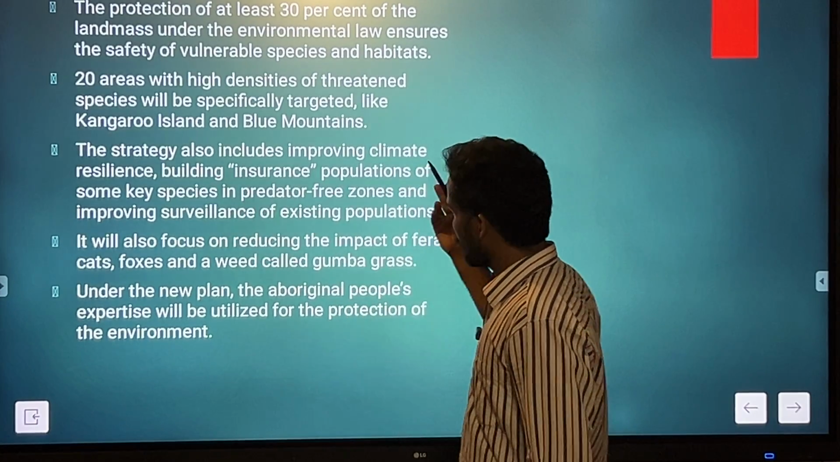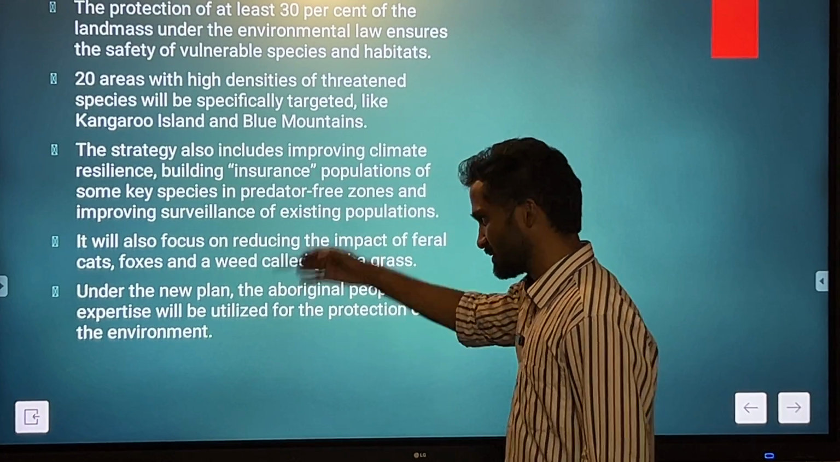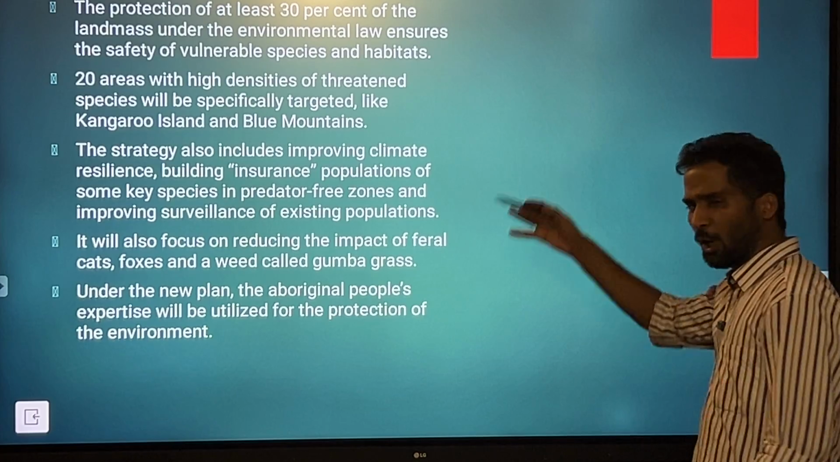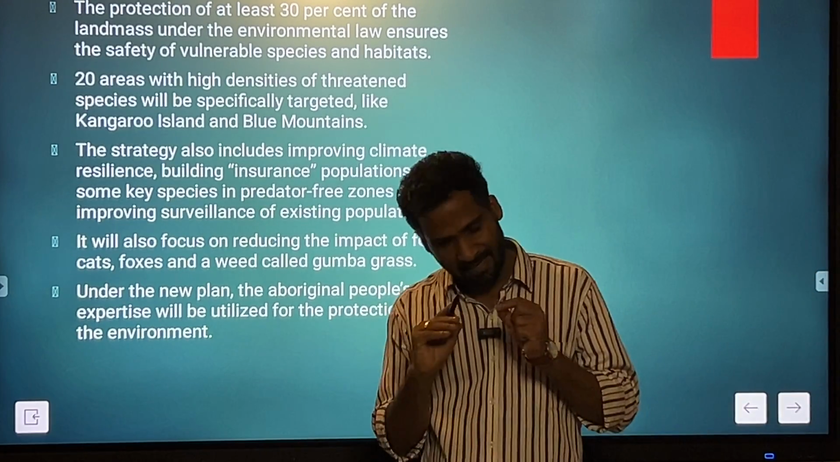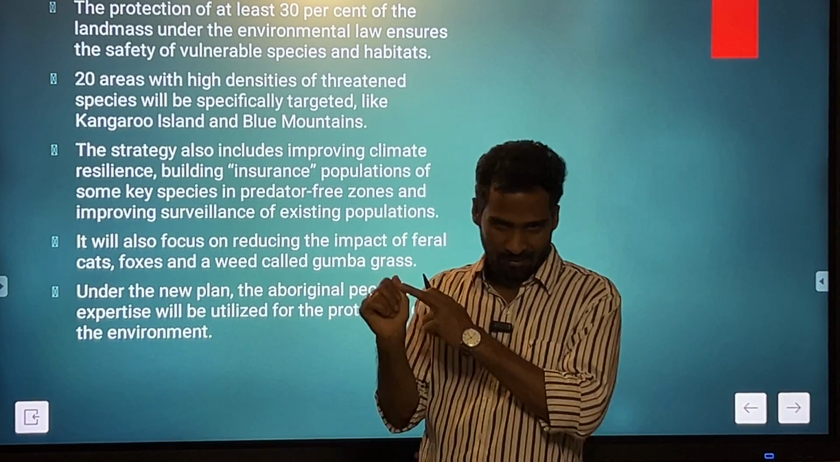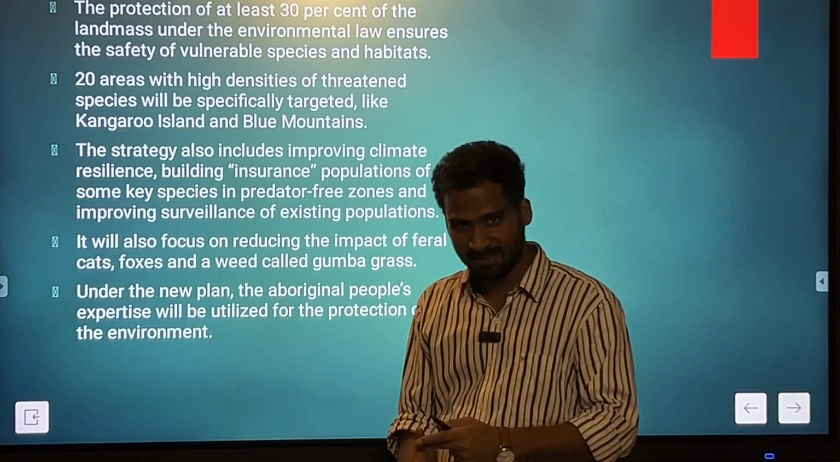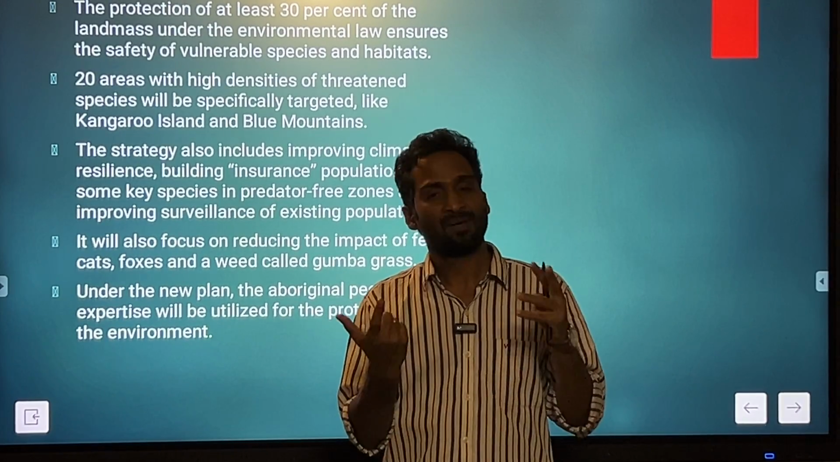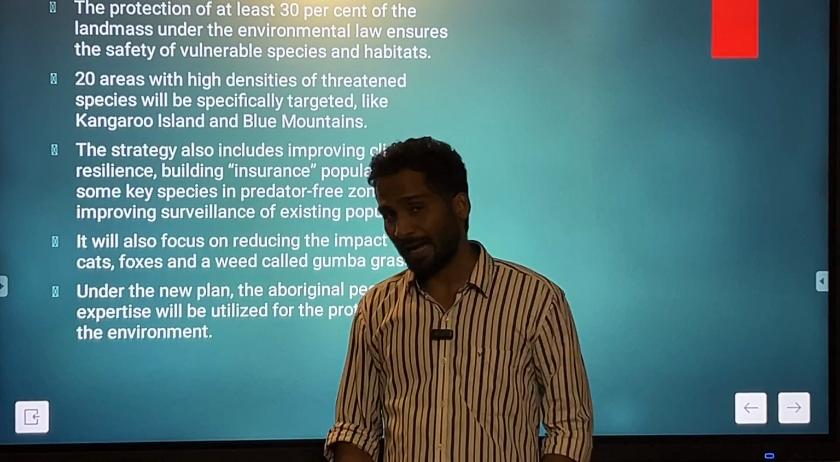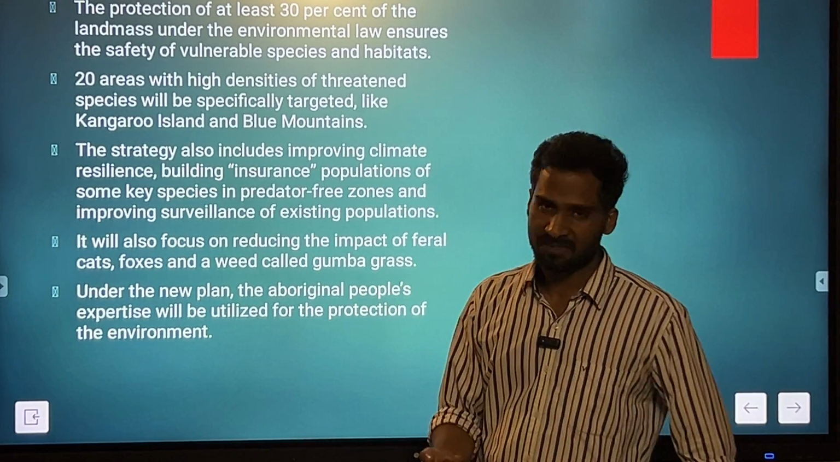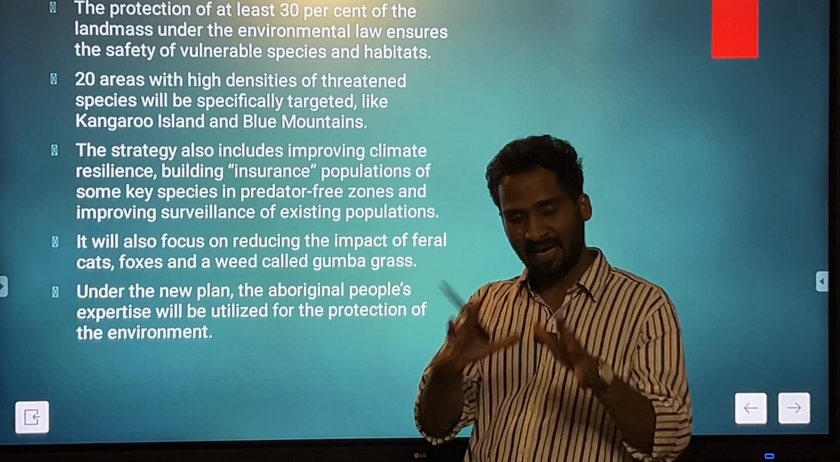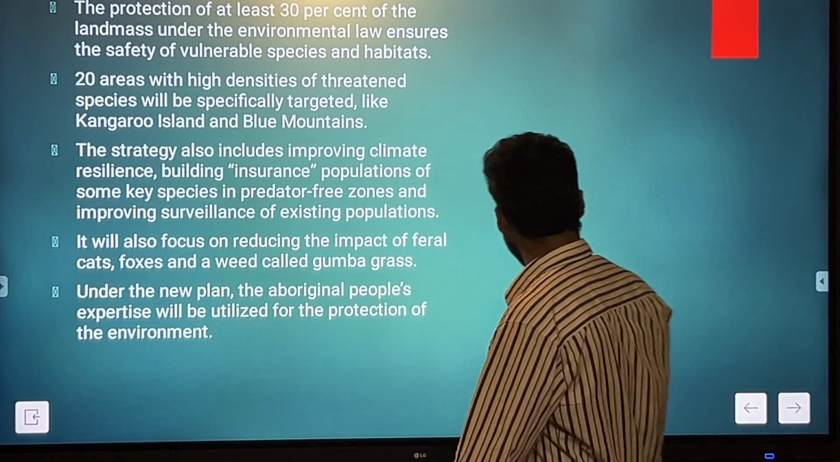So obviously, they have certain priority areas. The strategy includes improving climate resilience. All these things we have already discussed. So this would be all about this news. Write certain important things that it is for the first time the Australian government is doing a 10-year strategy. Why was this strategy needed? Because of the rapid rate of mammal extinction in Australia, which is the highest in any part of the world.